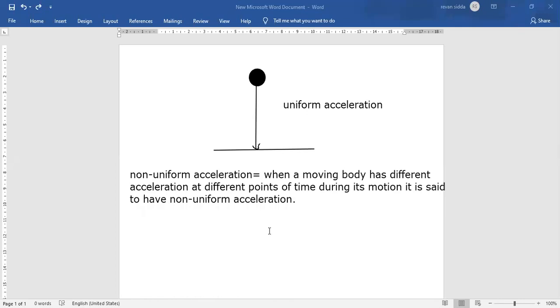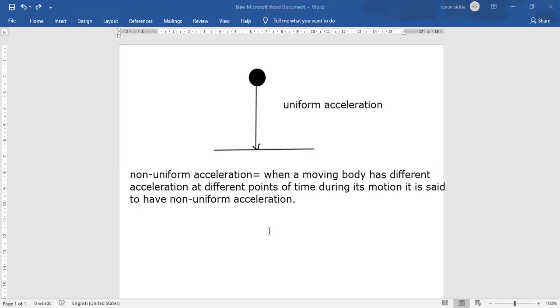And non-uniform acceleration means, suppose you are riding a car in a crowded place, a very rushed place. There are a lot of people and a lot of cars.